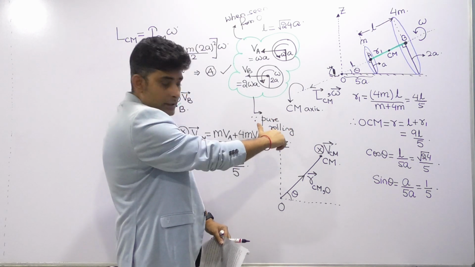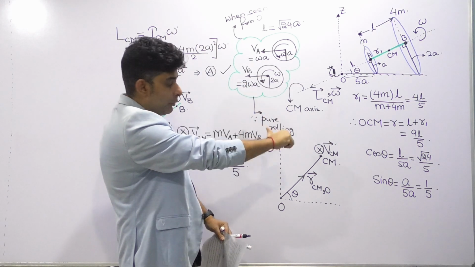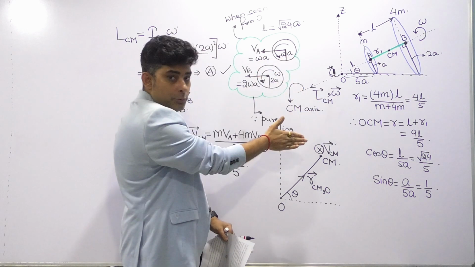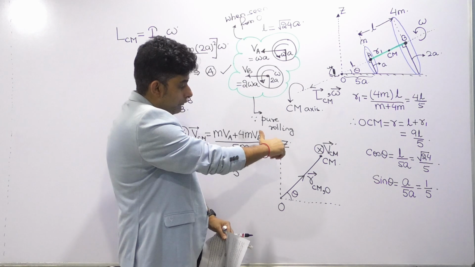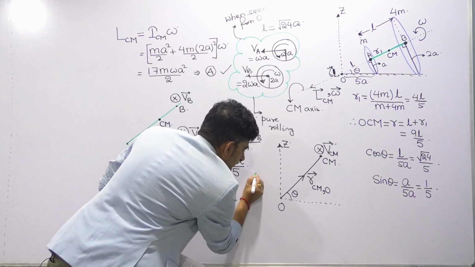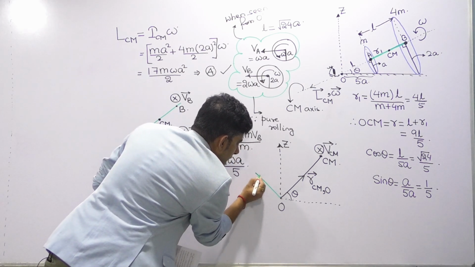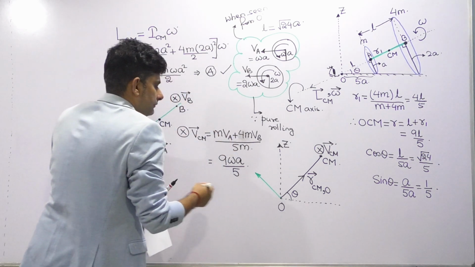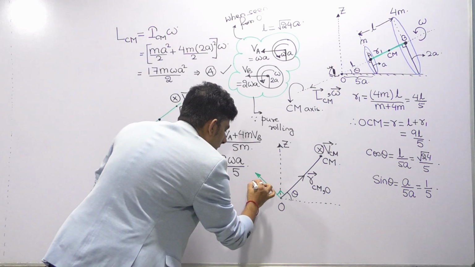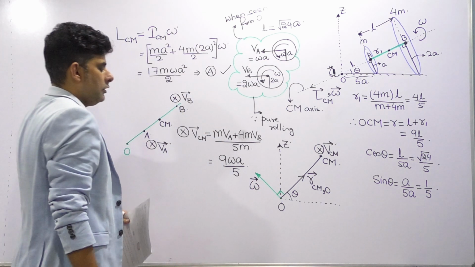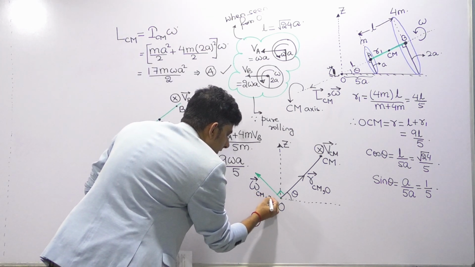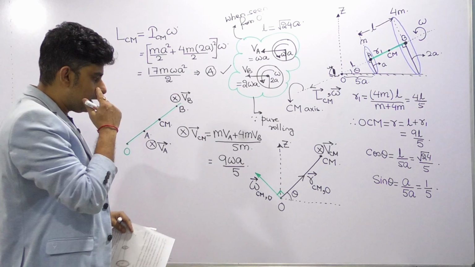The sense of turning is into the page, then the thumb will give you the axial vector, the omega vector. Again, this is the sense of turning, flat along the board going into the page. So where is the thumb pointing? This side. So this will give you the perpendicular, what we say as the omega vector of CM with respect to O.